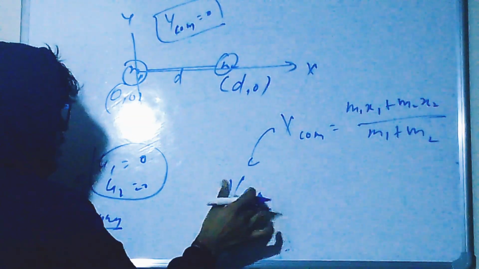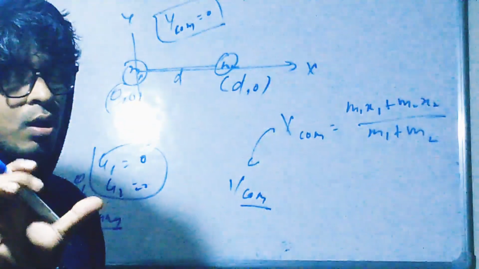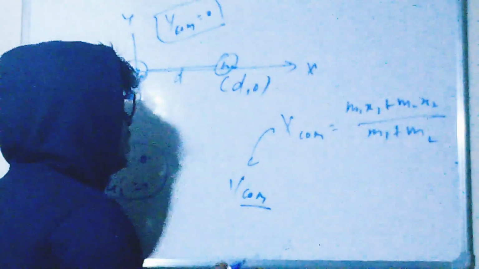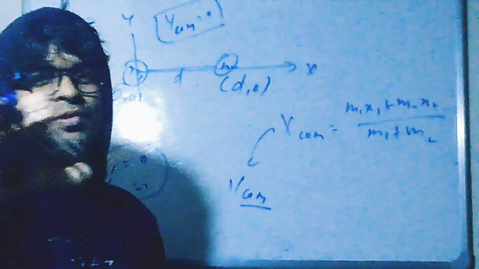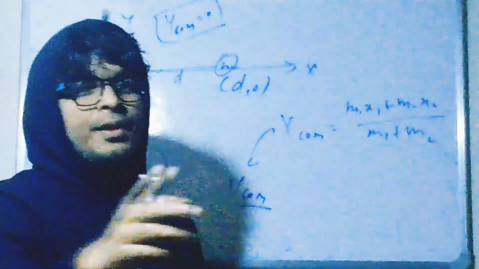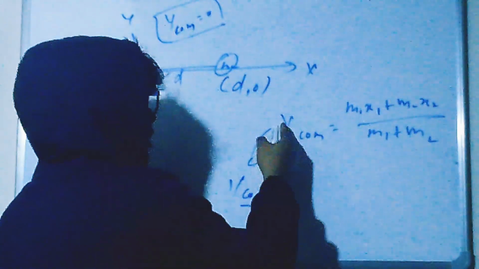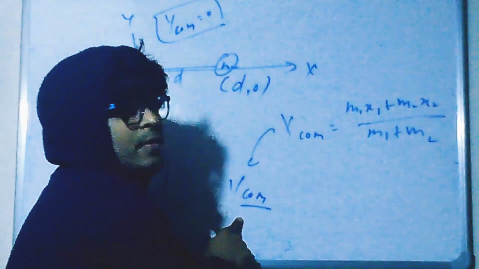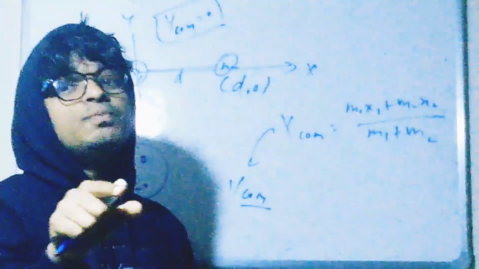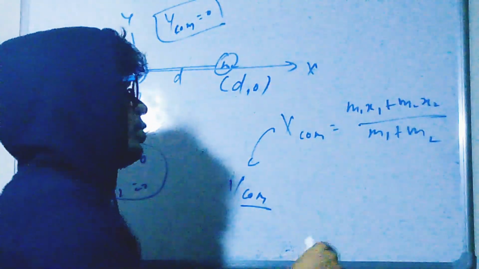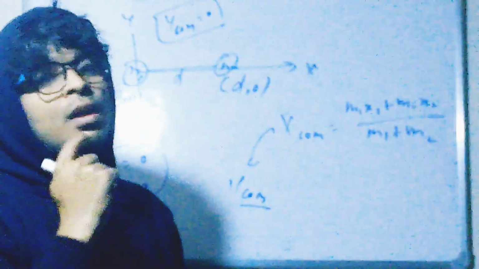But I want to first write the basic formula for center of mass. We go through the differentiation method. We differentiate both sides and we can find out the relation: differentiation of the center of mass with respect to time gives the velocity of center of mass, differentiation of x1 with respect to t is v1, and differentiation of x2 with respect to t is v2.